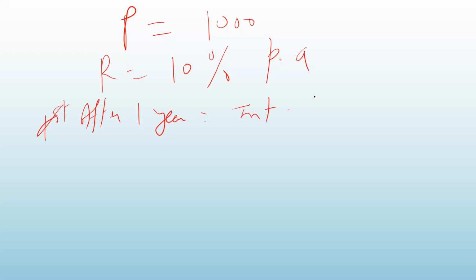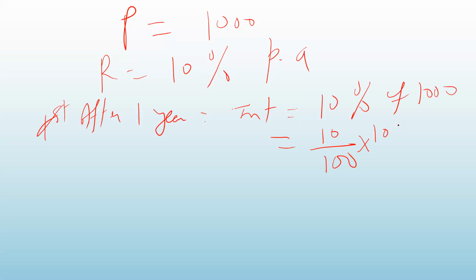Interest will be 10% of 1000. What is 10% of 1000? 10 upon 100 into 1000. You calculate this, whatever you get, that is the interest for 1 year. Okay. What about interest for 2 years, 3 years?